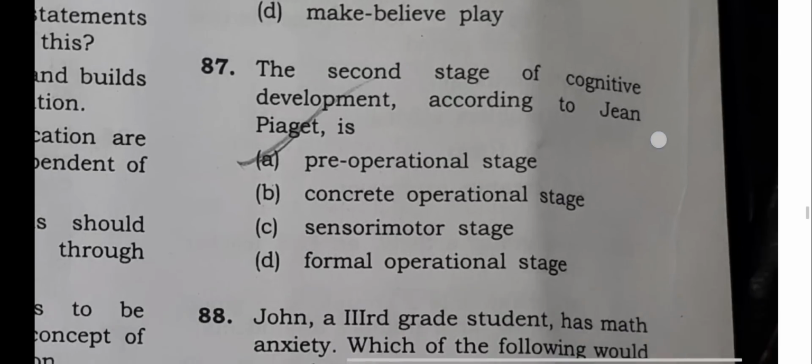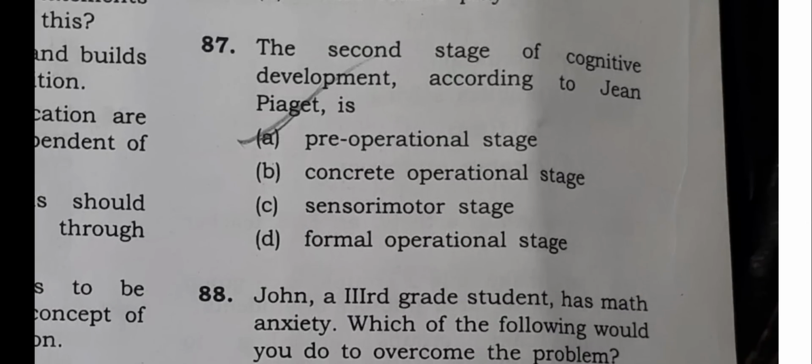All right. Now, the second stage of cognitive development, according to Jean Piaget, is which one? So he has given four stages, right? So which one is the second one? It is option number A, that is pre-operational stage. Option number A, pre-operational stage.